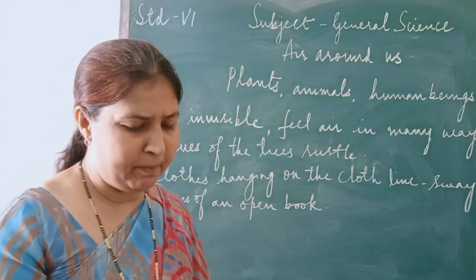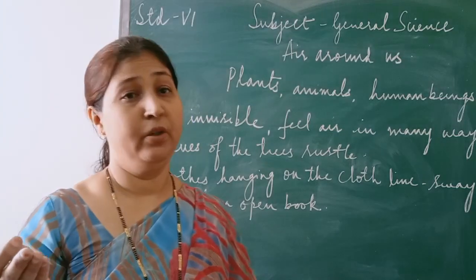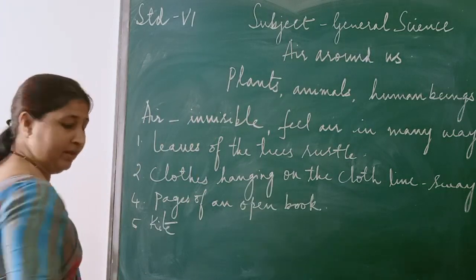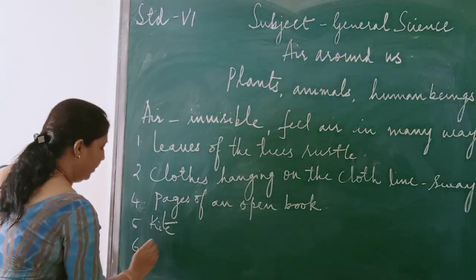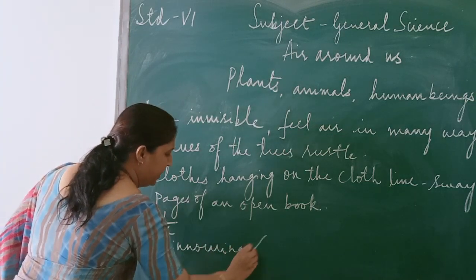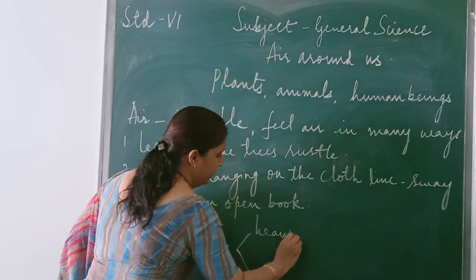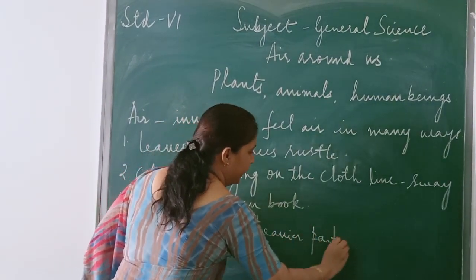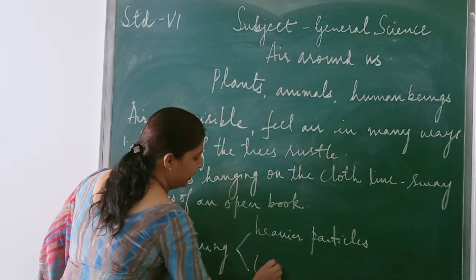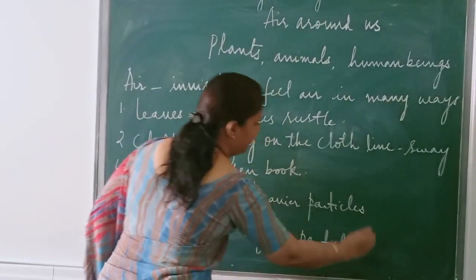Then another example we can give is, in the last semester we studied about winnowing, isn't it? What is winnowing, children? So winnowing is a process in which heavier particles are separated from the lighter particles. Okay.